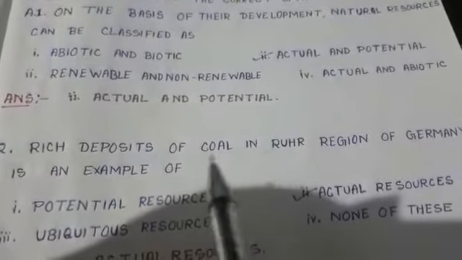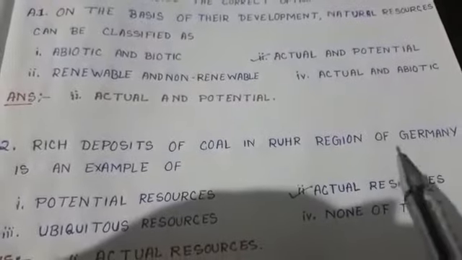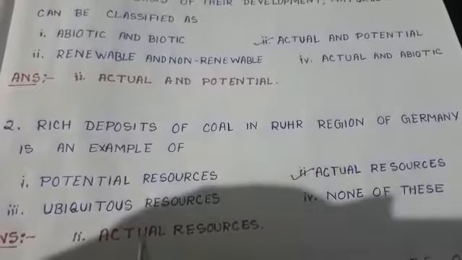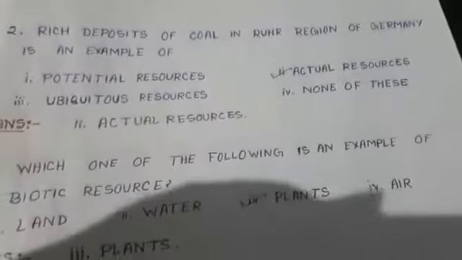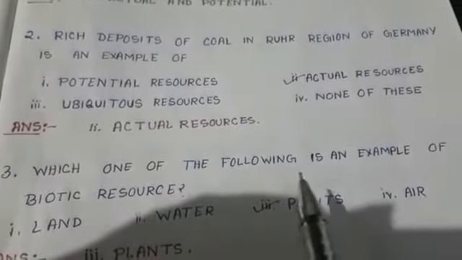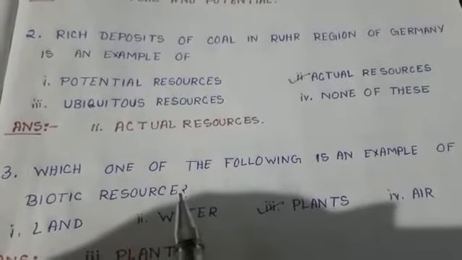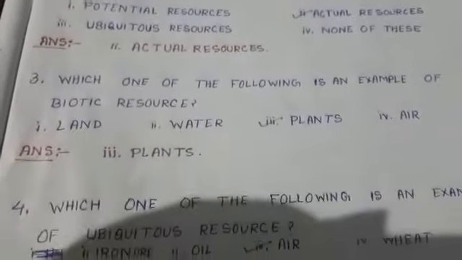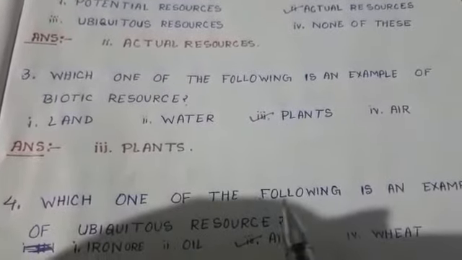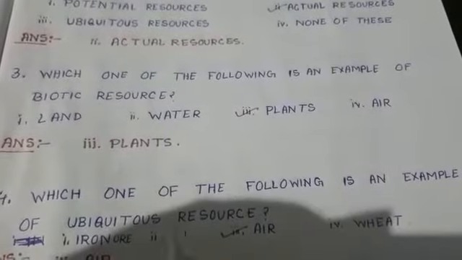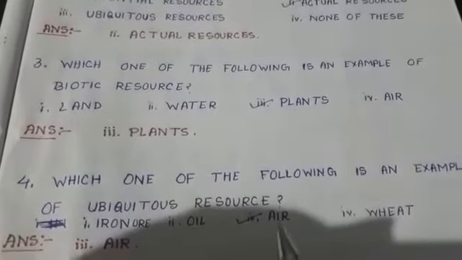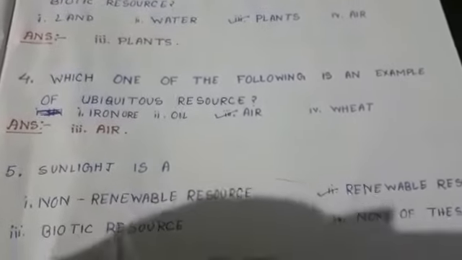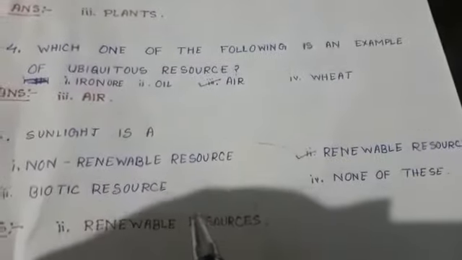Number 2. Rich deposits of coal in the Ruhr region of Germany is an example of actual resources. Number 3. Which one of the following is an example of biotic resources? Answer: plants. And number 4, which one of the following is an example of ubiquitous resource? Answer is air. Number 5, sunlight is a renewable resource.